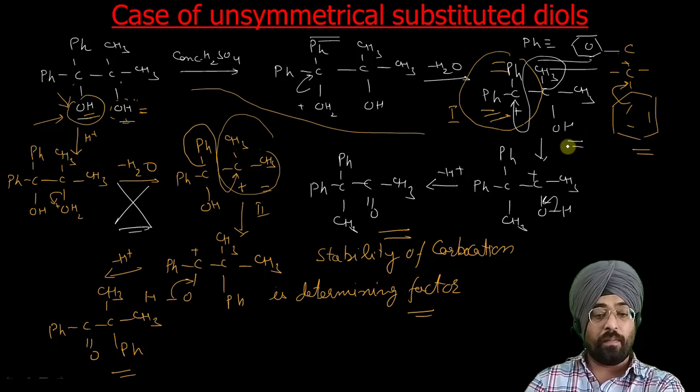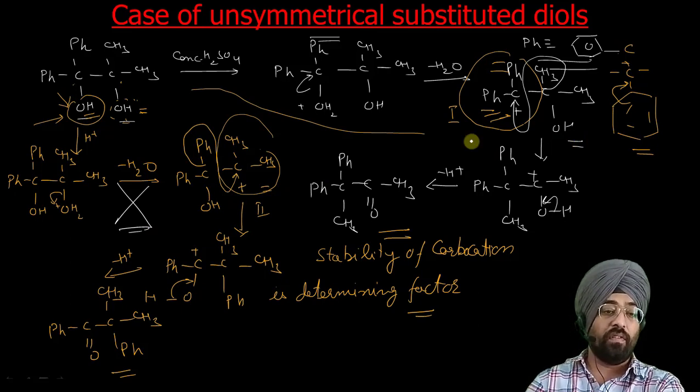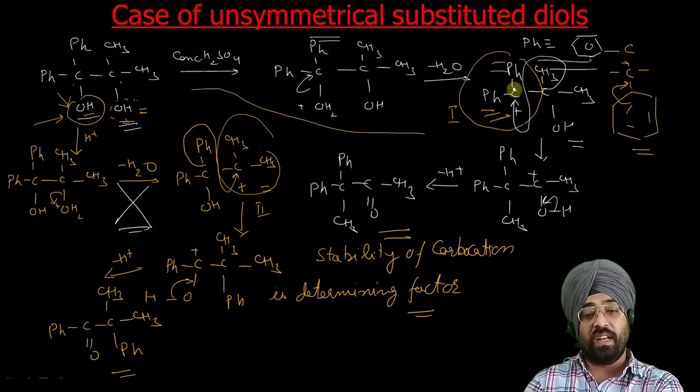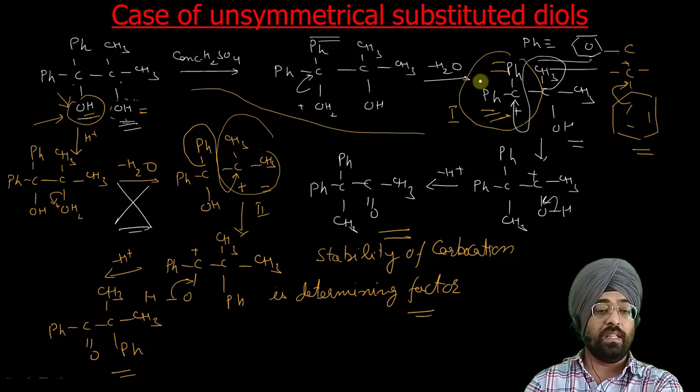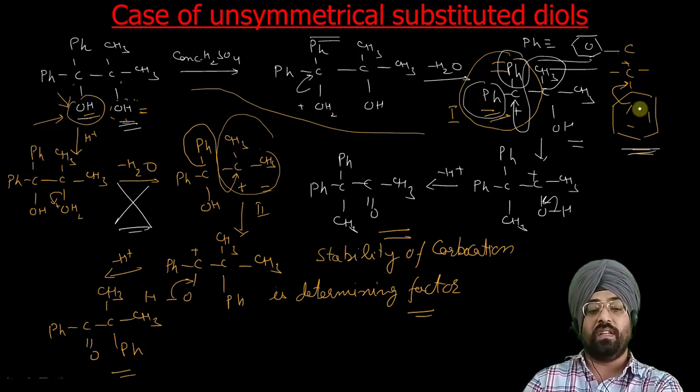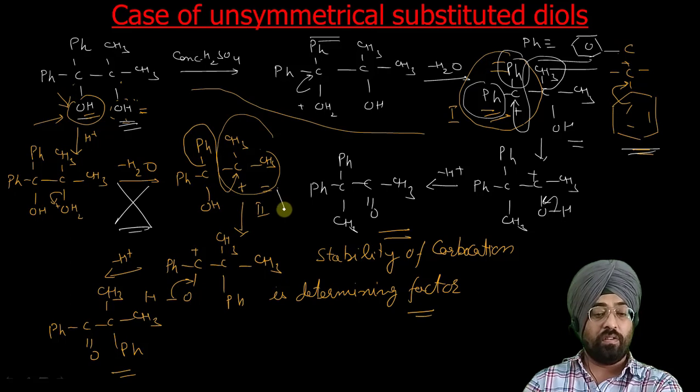So the first step in determining where this OH group will be removed is based on the stability of the carbocation. Generally, the order of stability is that the carbocation to which phenyl groups are directly attached is more stable because of this type of resonance. Here such resonance is not possible, so these are not stable.